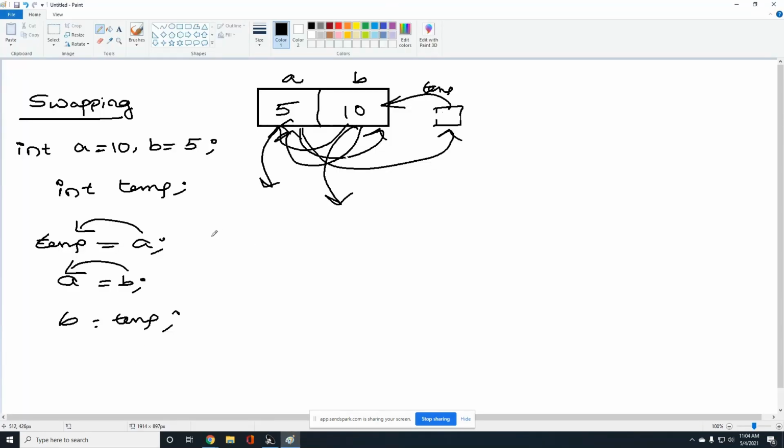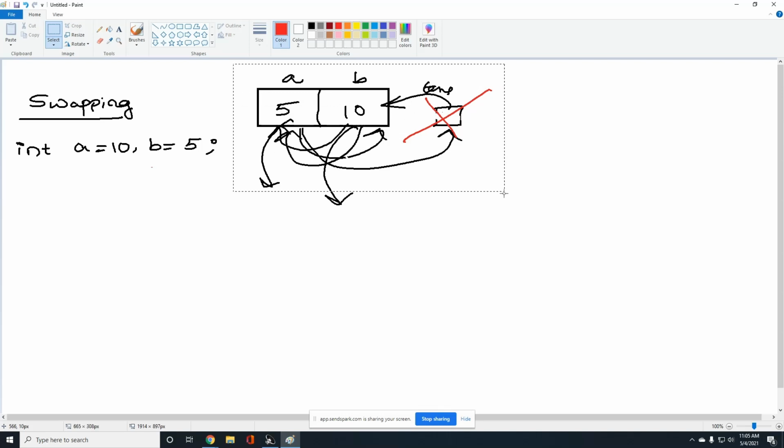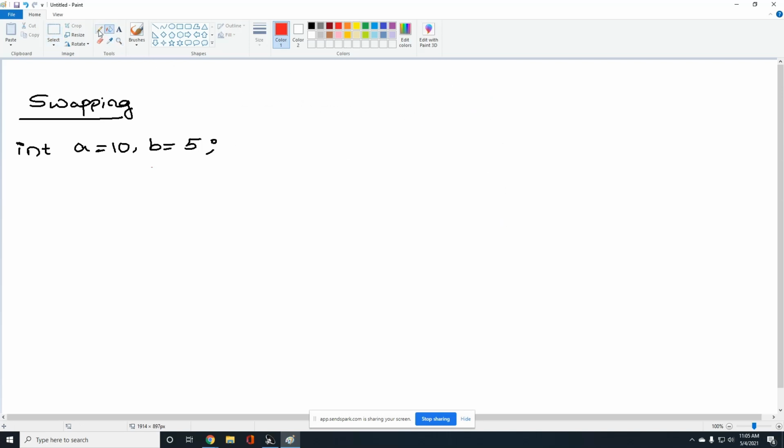In interviews, sometimes the interviewer may ask, can you please swap the two numbers without using a third variable? In that case, there is no point of using this temporary variable. I mean to say, without using temporary variables, can we swap the two numbers? Yes, we can swap the two numbers without a temporary variable or without a third variable. Let's check the logic. So here, no more third variable, only A and B.